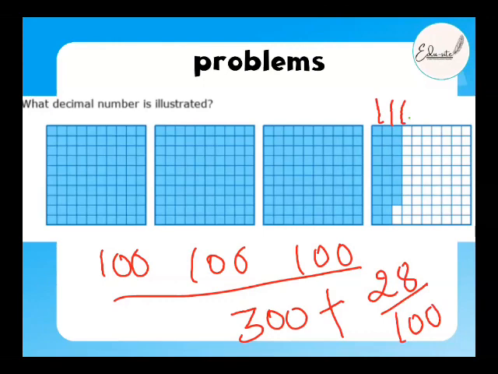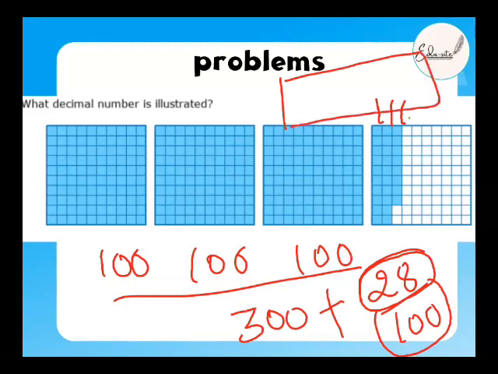How did we write this? Using the place value table, 2 goes to the tenths place and 8 goes to the hundredths place, with a point here. So it is 0.28, correct?